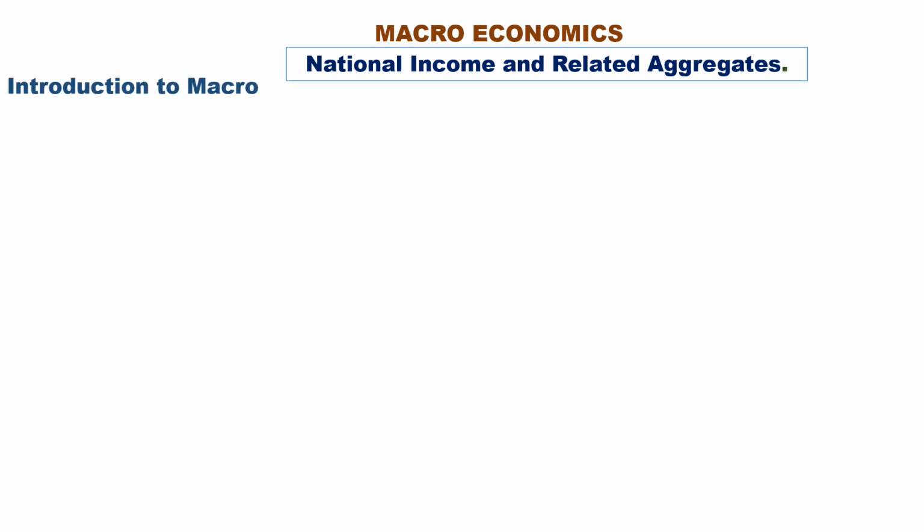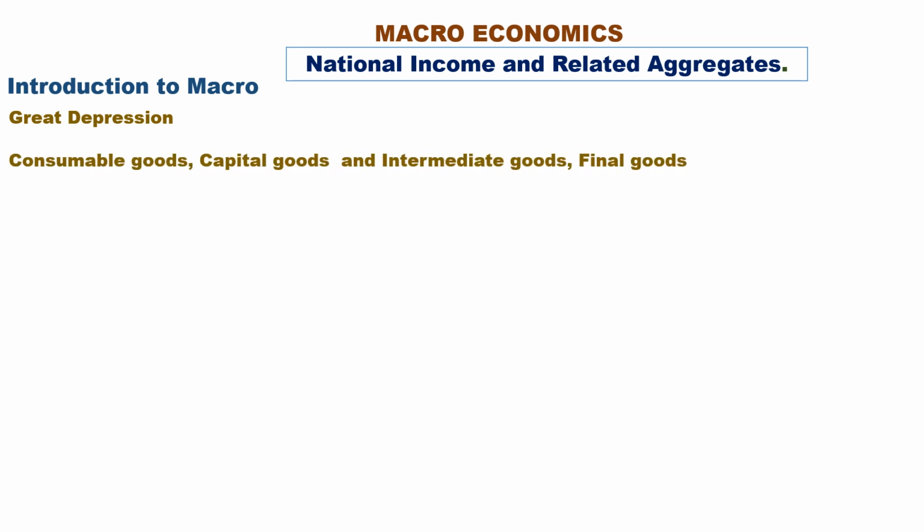Introduction to macroeconomics. The Great Depression, which was caused primarily by a fall in total demand in the year 1929. Consumption goods for satisfaction, capital goods for production of other goods, intermediate goods, semi-finished goods, final goods, goods in end product.